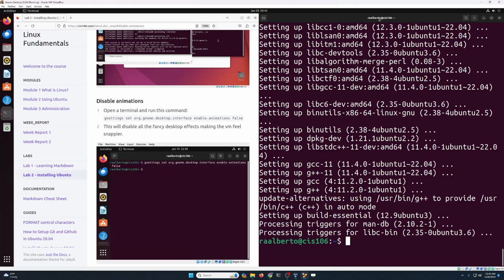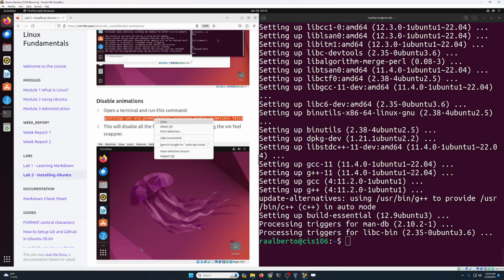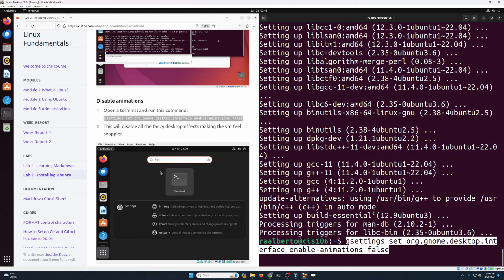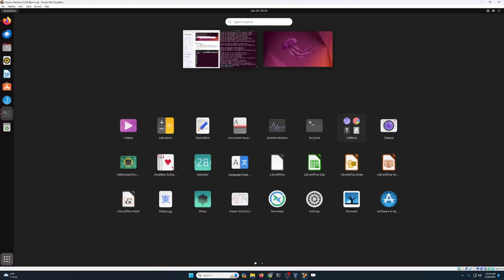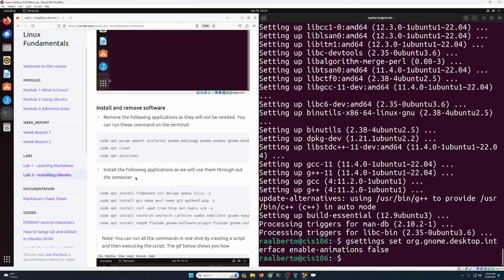So what we're gonna do is we're gonna disable those animations to make our system snappier and also make it consume less resources. So I'm gonna click on enter over here, and now notice what happens when I click on the menu. It just pops up into the screen, no animation whatsoever.